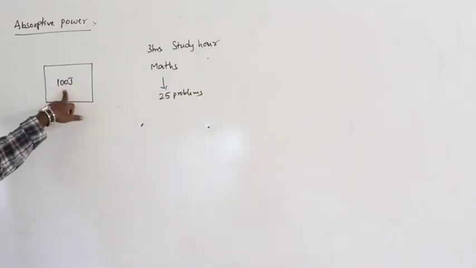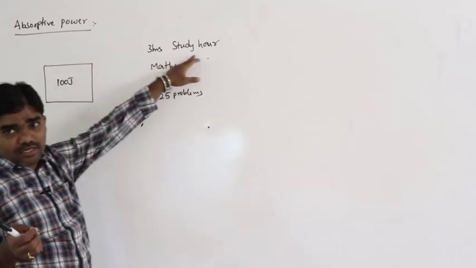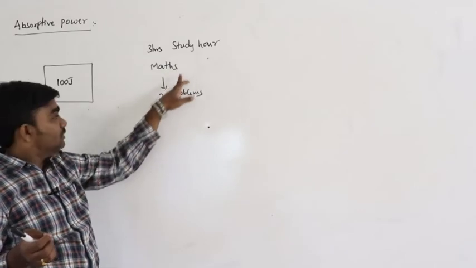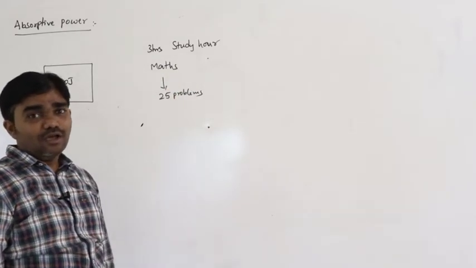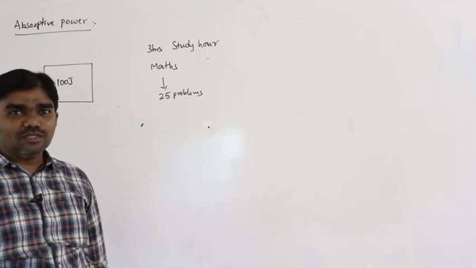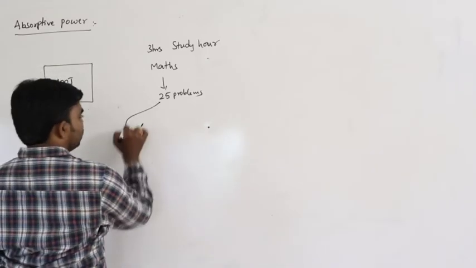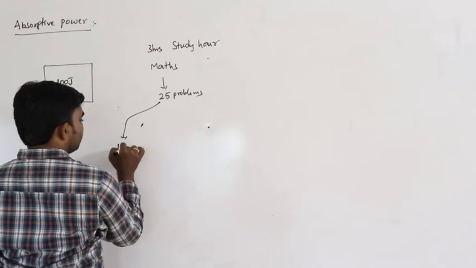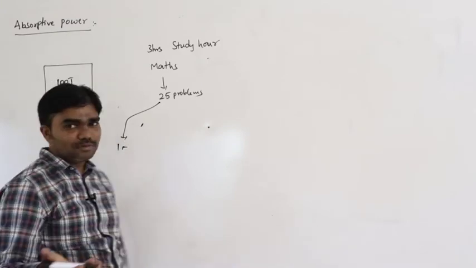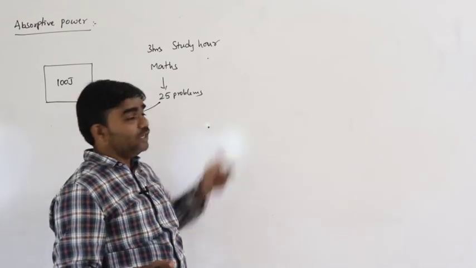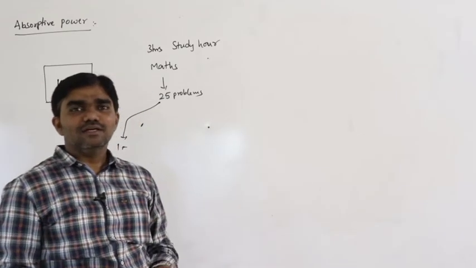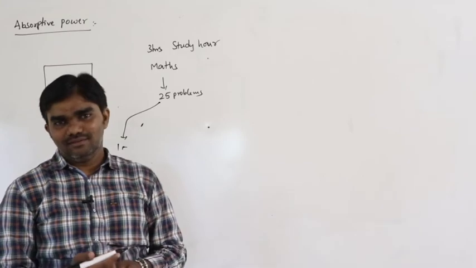Let us say 100 joules of heat energy is incident, but how much can the body absorb? The teacher will give 25 problems. How many problems can we do? That is your absorptive power. Different people can do 1, 2, or 3 problems depending on their caliber. If any person can do all 25 problems, that is a black body.